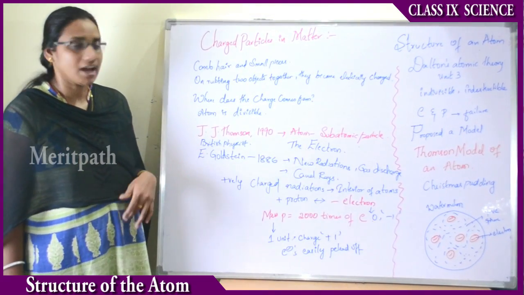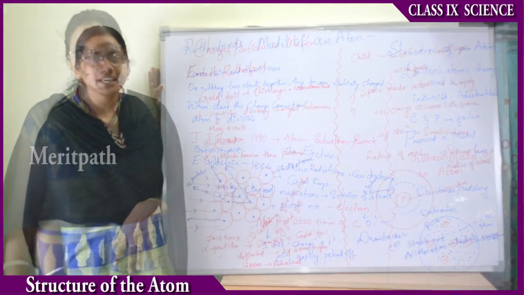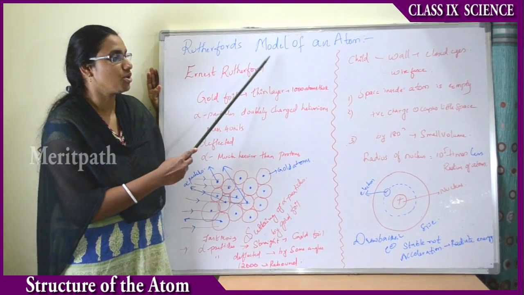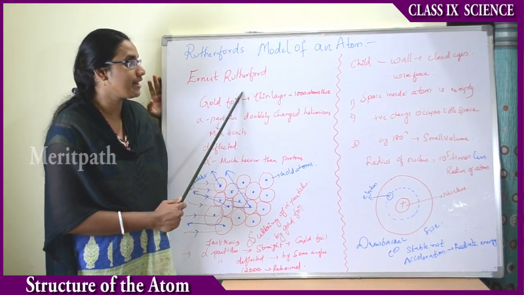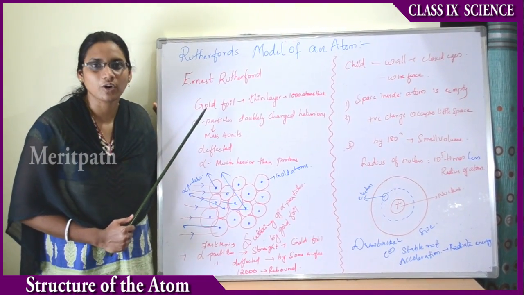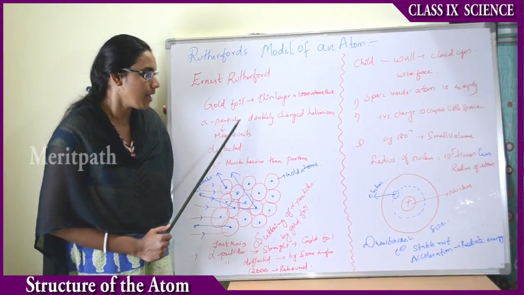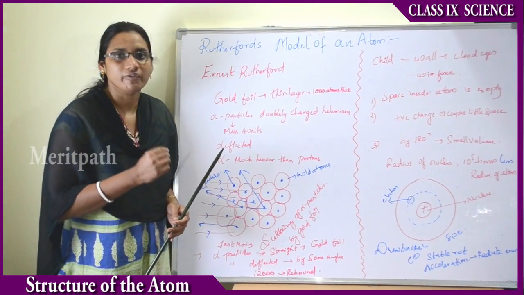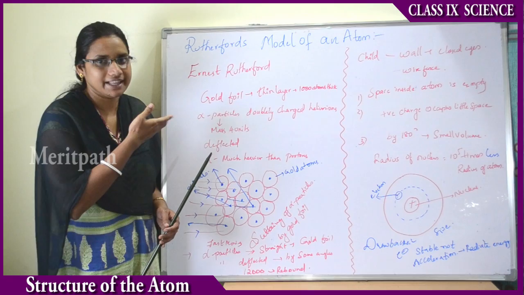Now let us see other models that scientists described for the structure of the atom. One more model of the structure of the atom is Rutherford's model of an atom. The great scientist Ernest Rutherford also gave a model for the structure of an atom. Now let us see the activity he did. He took a thin layer of gold foil. Why did he take gold foil? Because it can be made in layers of minimum thickness, right?